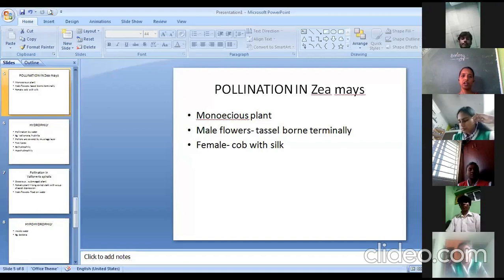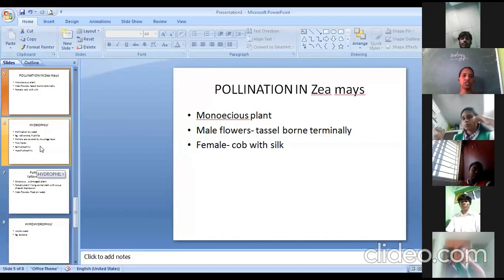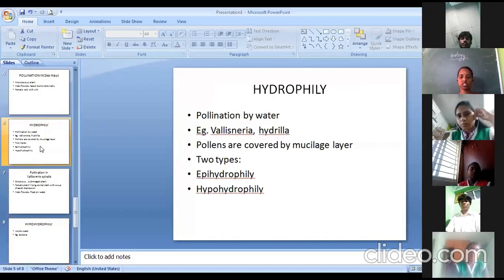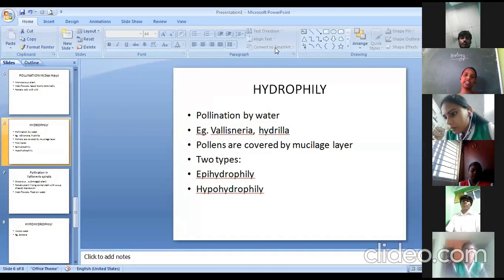Is that clear? And we'll go for the next one, that is hydrophily. So next, pollination by water is called hydrophily. Pollination by water is called what? Hydrophily. And the classical example is Vallisneria and Hydrilla.